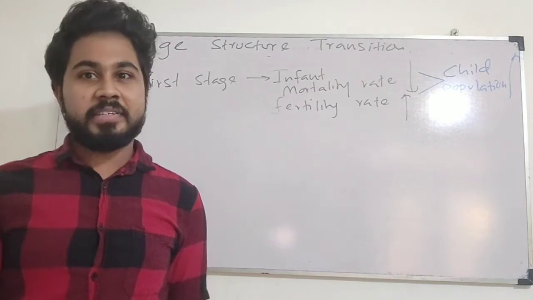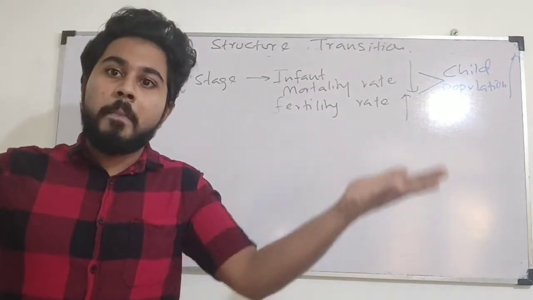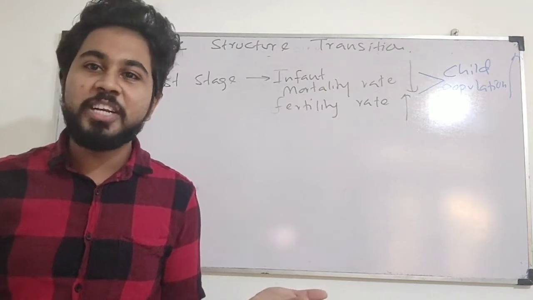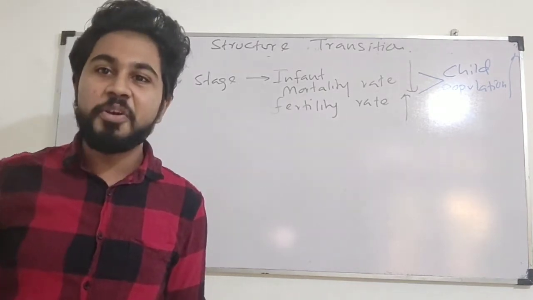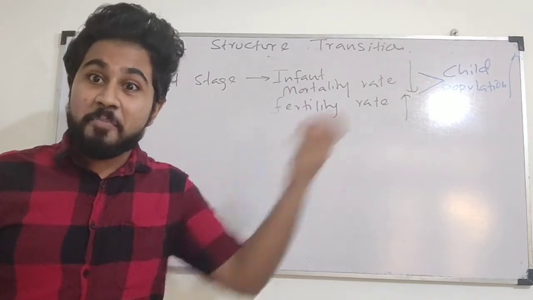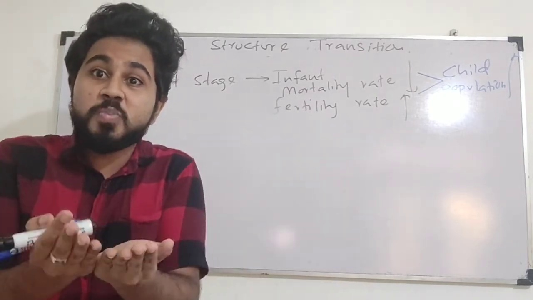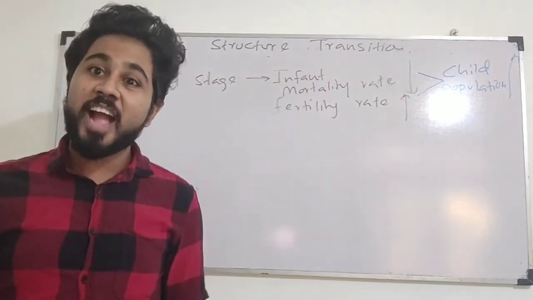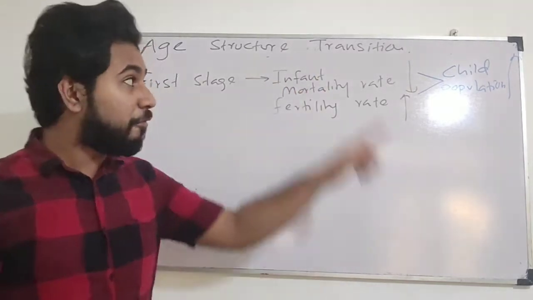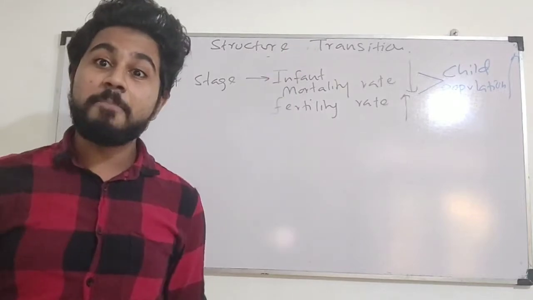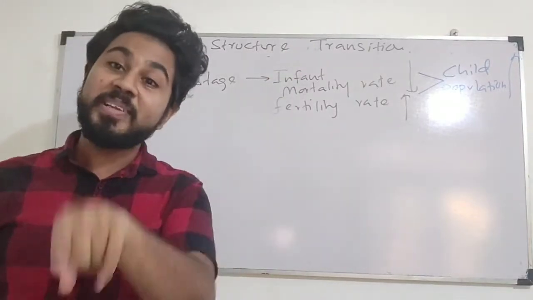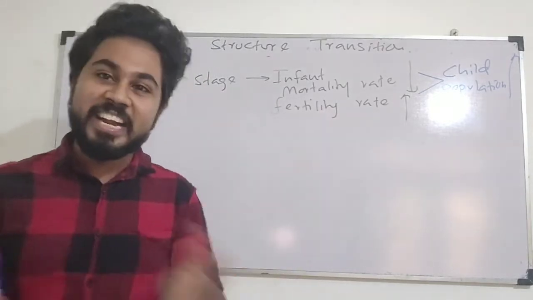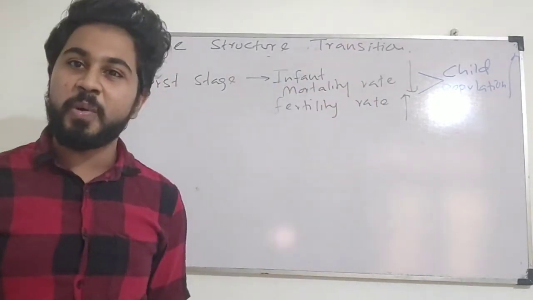Clear? But if we don't have a big amount of children in the society, then we cannot ensure the future of the country, no? Because the future of the country will be taken by the children. So if we have a very small amount of children in the country, then who will take care of the future of the country? That means if we don't have a big child population, then that will be a riskier situation for the future. We have both positive and negative parts of increase of child population.